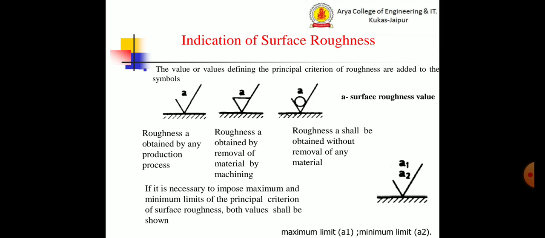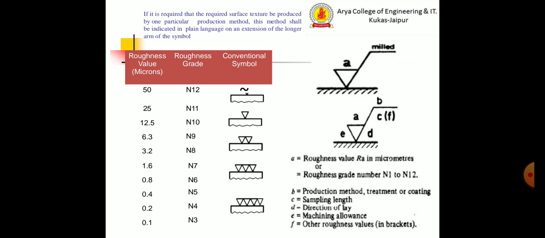There are three symbols. First one is roughness obtained by any production process, roughness obtained by removal of material by machining, roughness shall be obtained without removal of any material. There are corresponding symbols. If it is necessary to impose maximum and minimum limits of the principal criterion of surface roughness, both values shall be shown. If it is required that required surface texture be produced by one particular production method, this method shall be indicated in plain language on an extension of the longer arm of the symbol.